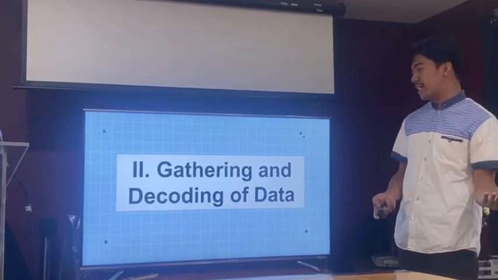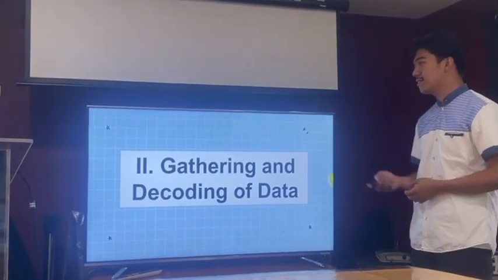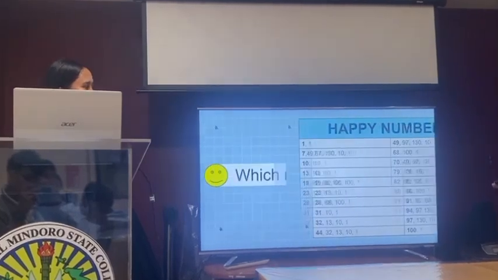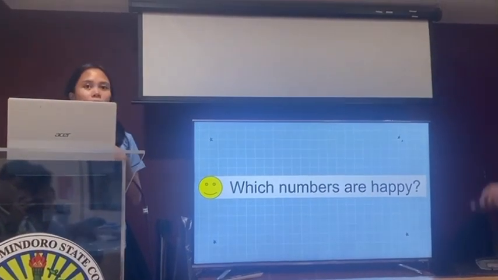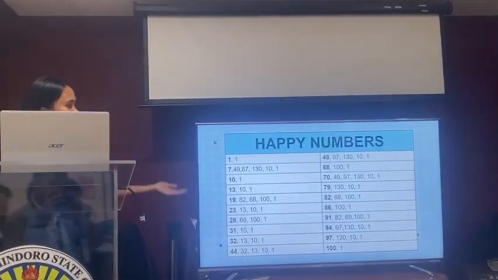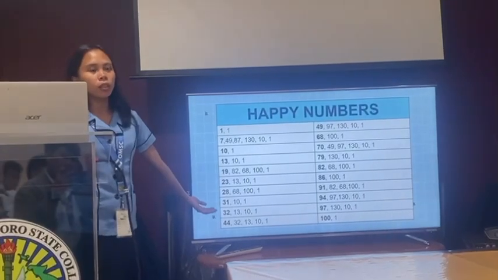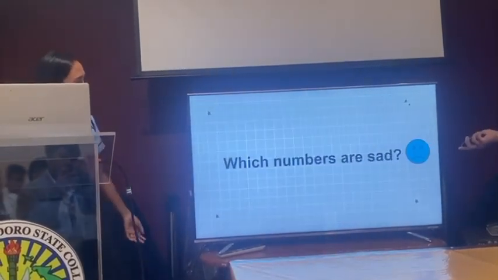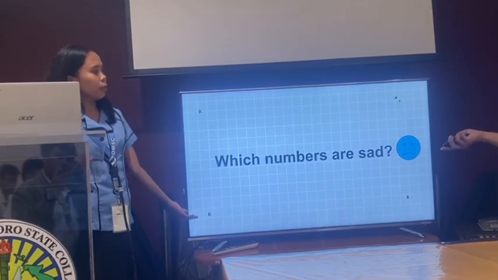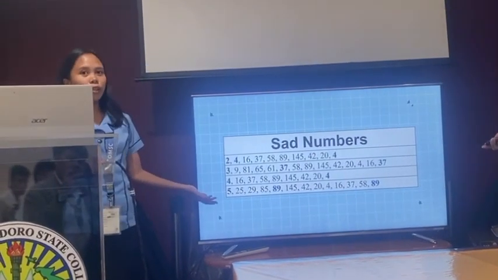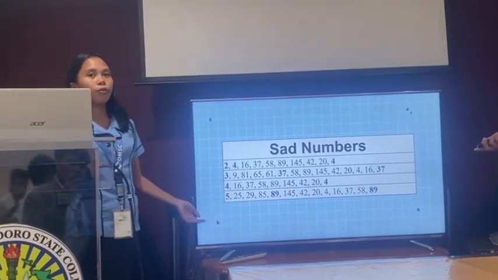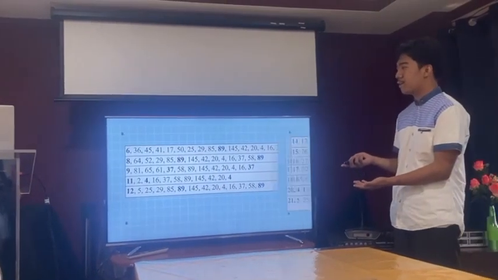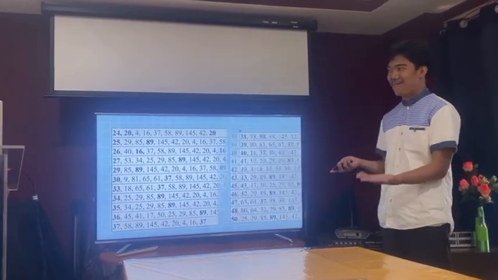Now let's move on to the gathering and decoding of data. From that exploration, we come up with the happy numbers, which are 20 happy numbers. Then which numbers are sad numbers? 100 minus 20 is equal to 80. So we have 80 sad numbers.